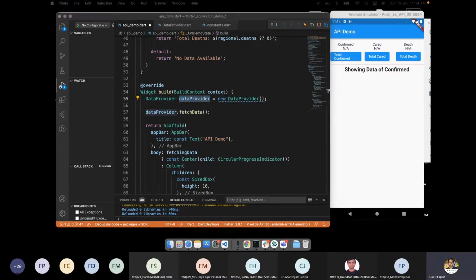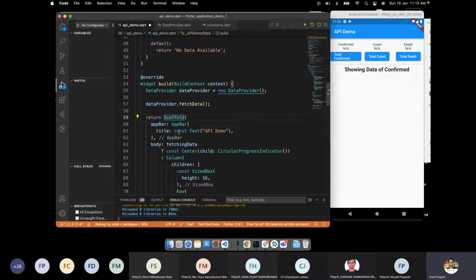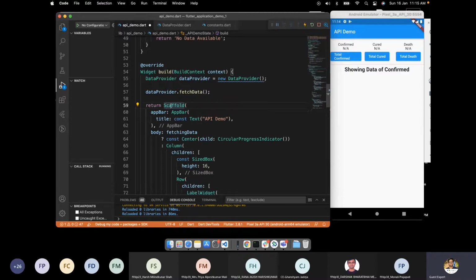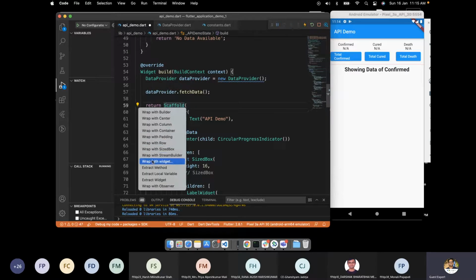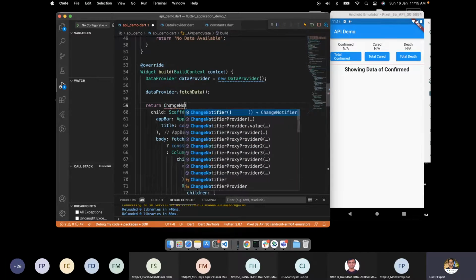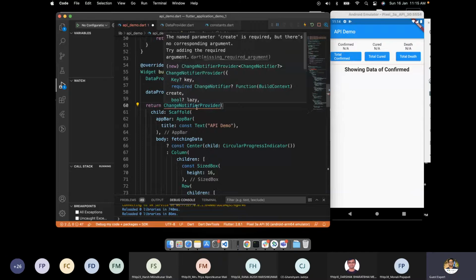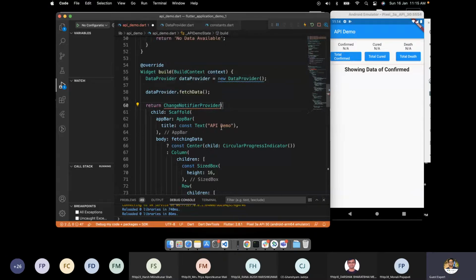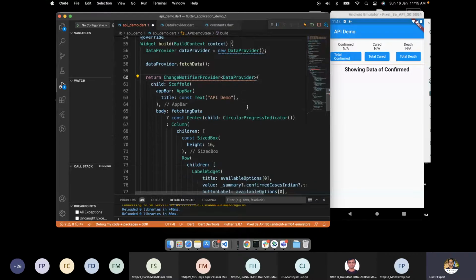That's the reason we need a provider. Provider is a kind of dependency injection tool, and it helps us do the state management. We will wrap our whole application with one widget, and that widget's name is ChangeNotifierProvider. Because here we are getting notifications when any change happens. And here we'll specify the type, which is the DataProvider.